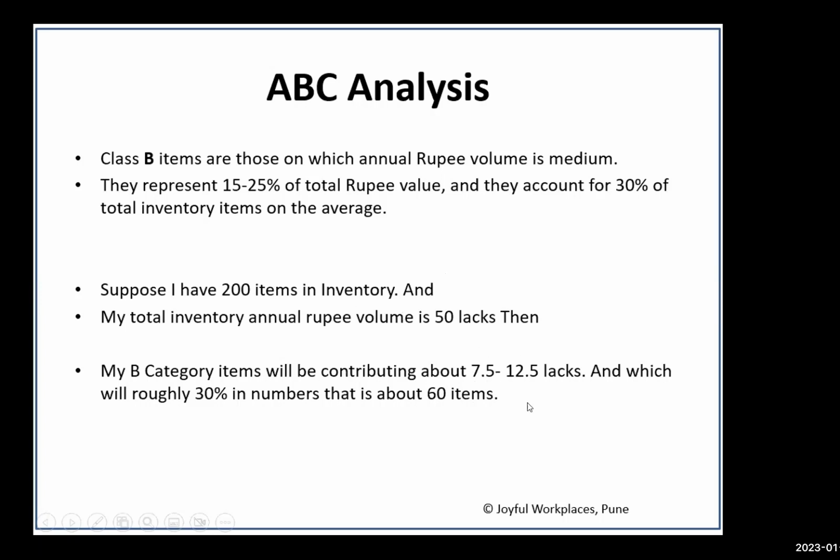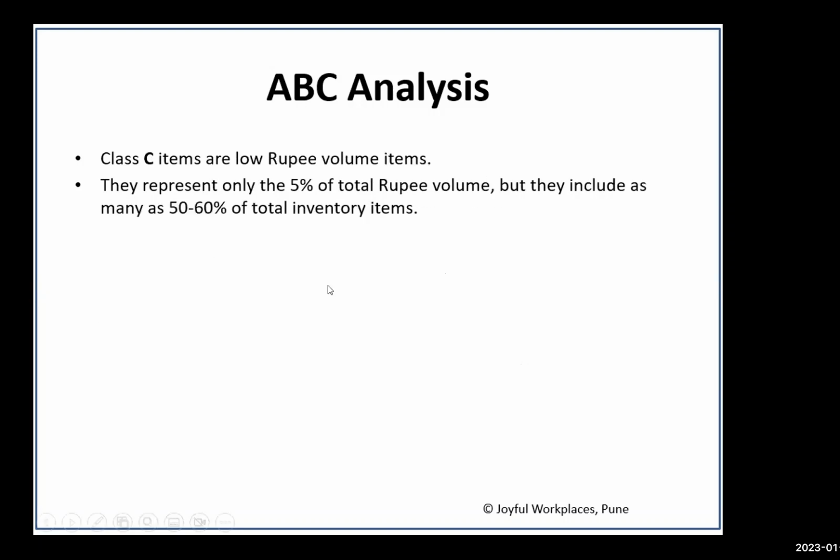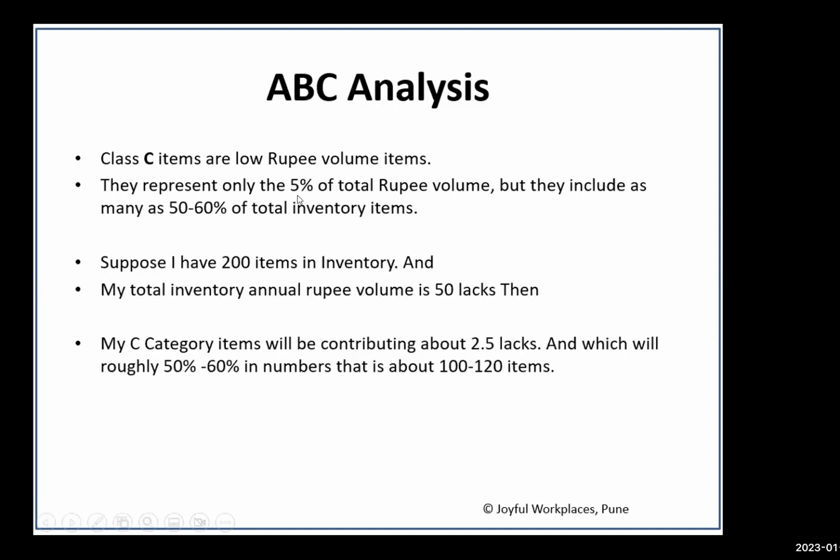In terms of a value, it will be blocking around 7.5 to 12.5 lakhs of my inventory. Then I will go to the class C items, which are trivial many. वो items बहुत सारे हो गए, लेकिन in terms of a value, it will only contribute to the 5% of the total rupee volume. इसी example में probably in terms of a cost, it will only go for 2.5 lakhs, but number of items will be 100 to 120 items.